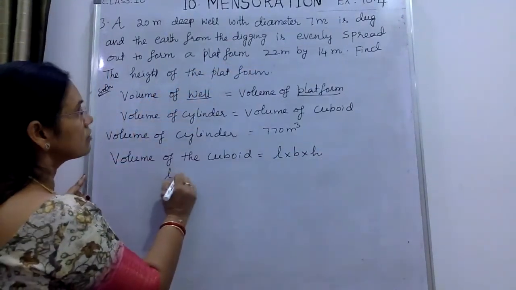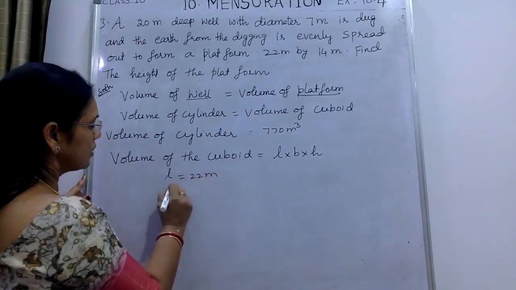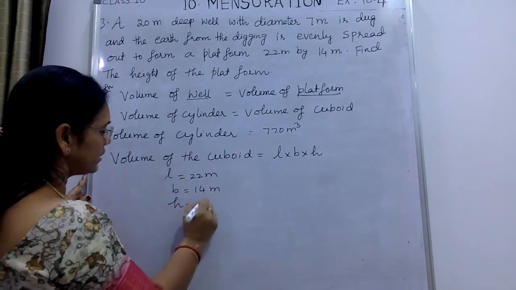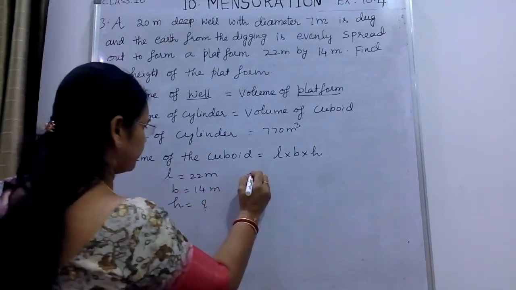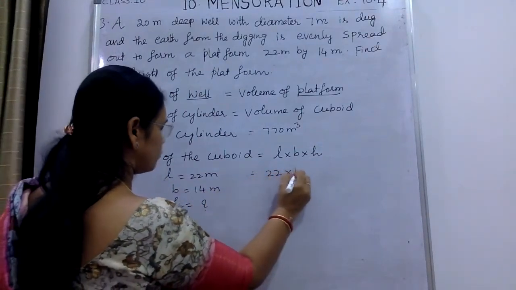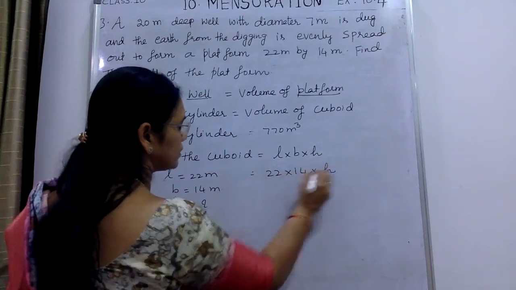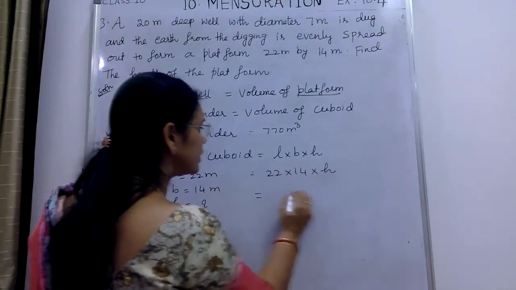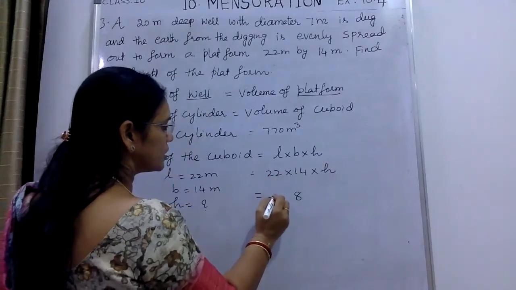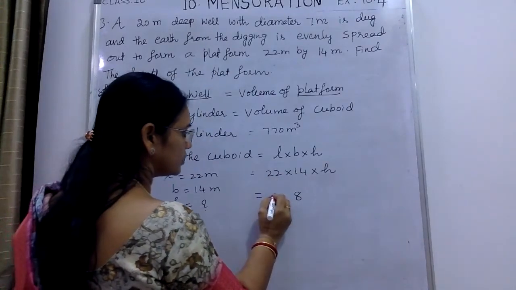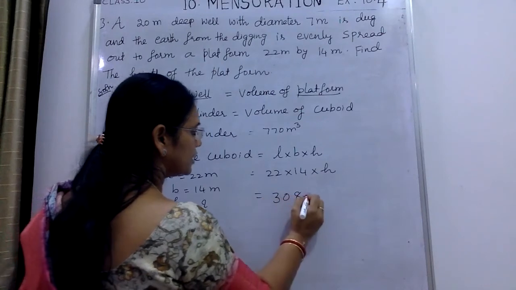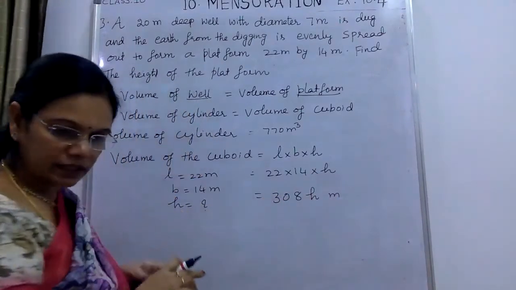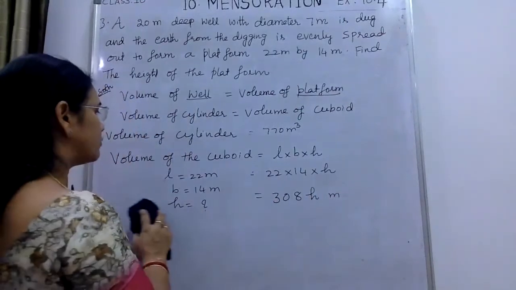Length is equal to 22 meters, breadth is equal to 14 meters. We don't know the height. So 22 into 14 into height. 14 2s are 28, 14 2s are 28 plus 2, 30, so 308 into H meters. This is the volume of the cuboid, that is the volume of the platform.